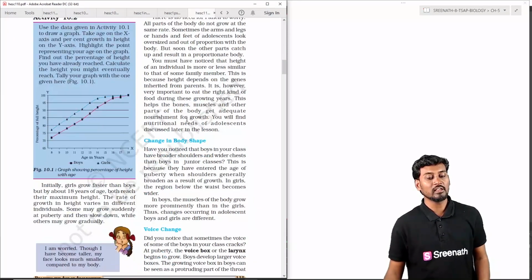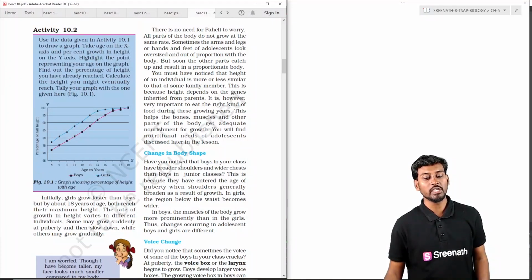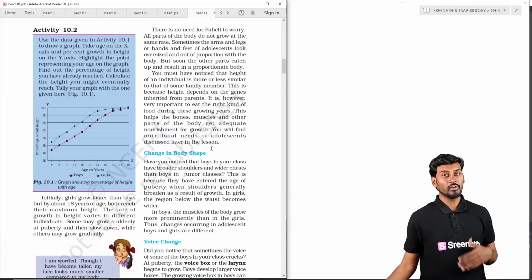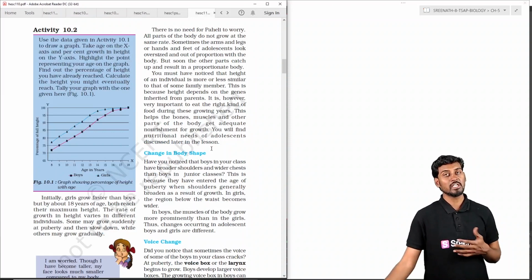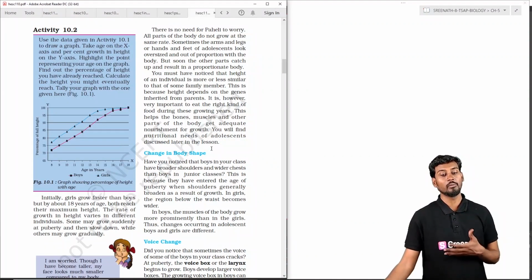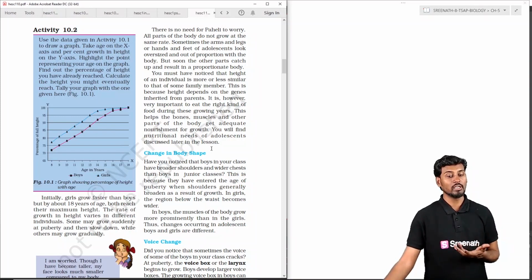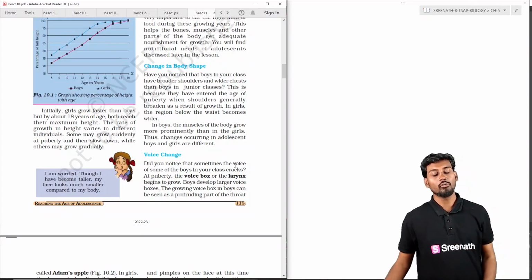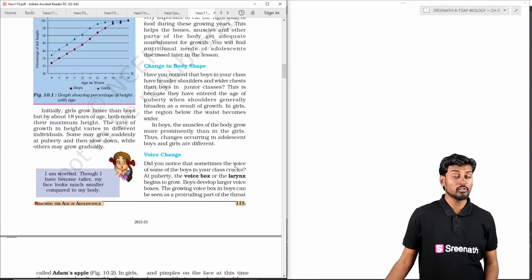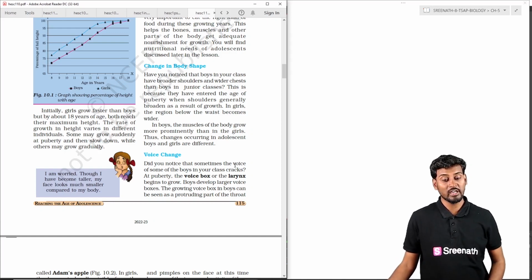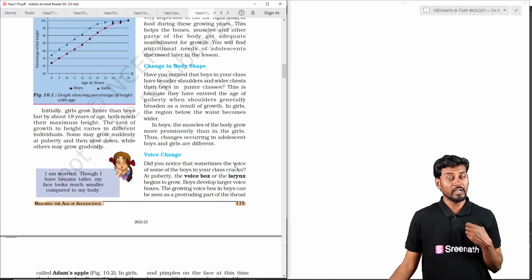And we can see the change in body shape. In the case of boys especially, we can see broader shoulders and also a broader body width. Coming to the voice change, the voice box or larynx is the one involved in generating the voice.